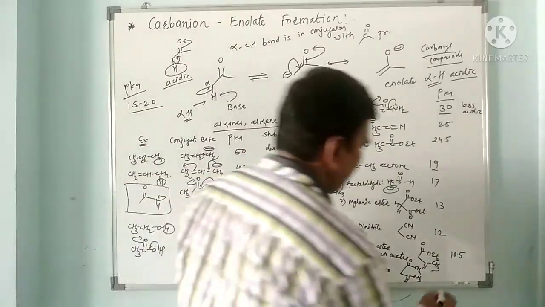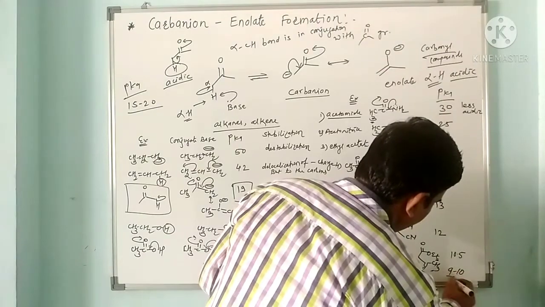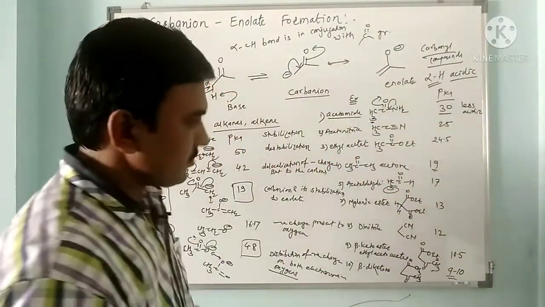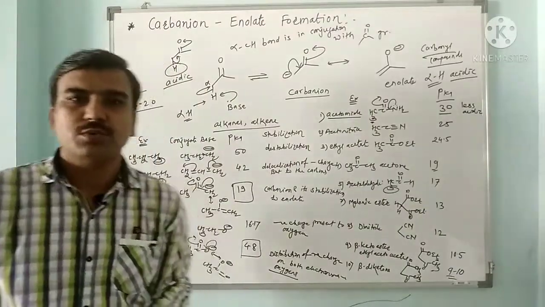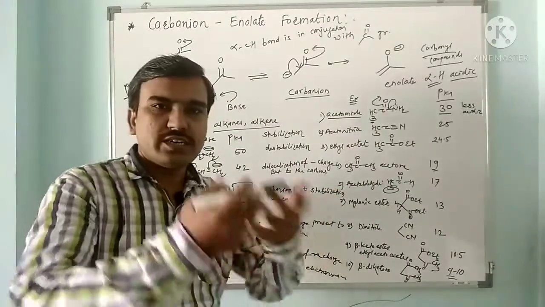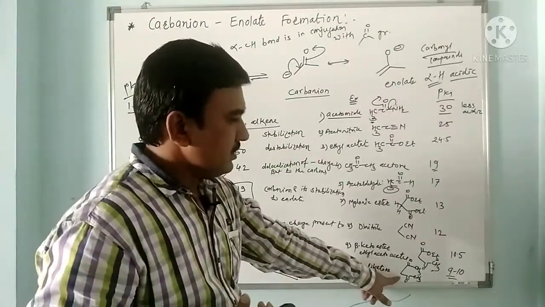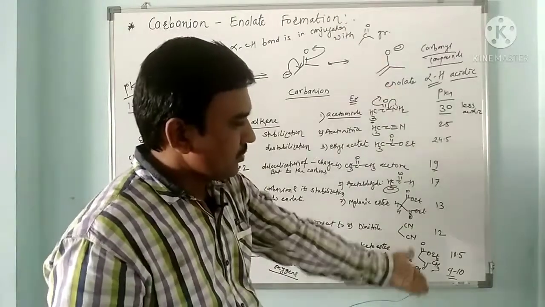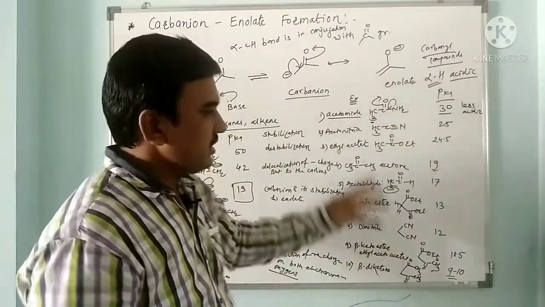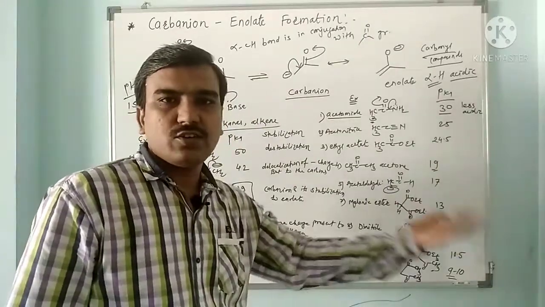This is a beta diketone and its pKa is around 9 to 10. So if we observe this list of various carbonyl compounds, as the electron attracting groups on the alpha carbon increase, its acidity increases. As we move from top to bottom, more electron attracting groups are attached to the alpha carbon, so they enhance the acidity of that proton.